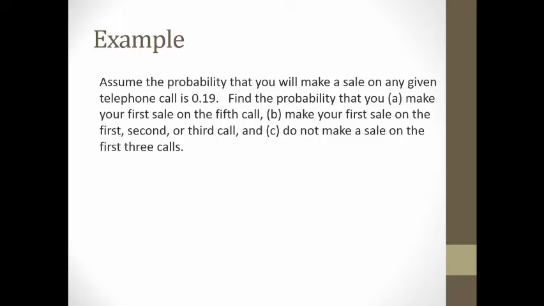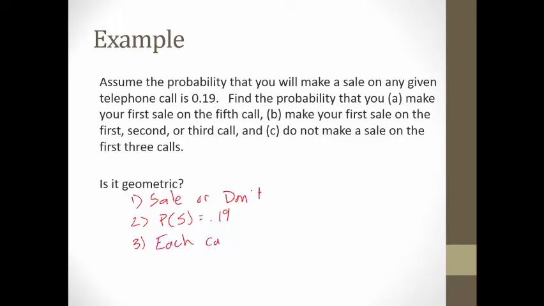Assume the probability you make a sale on any given telephone call is just under 20%. So find the probability you make a first sale on the 5th call, first sale on the 1st, 2nd, or 3rd call. Do not make a sale on the first 3 calls. So is this geometric? So go through the list, right? Are there 2 outcomes? Either make a sale or you don't. The probability of a sale, 0.19. Each call, just because you make a sale on call 1 doesn't mean you have to make a sale on call 2. So each call is independent.